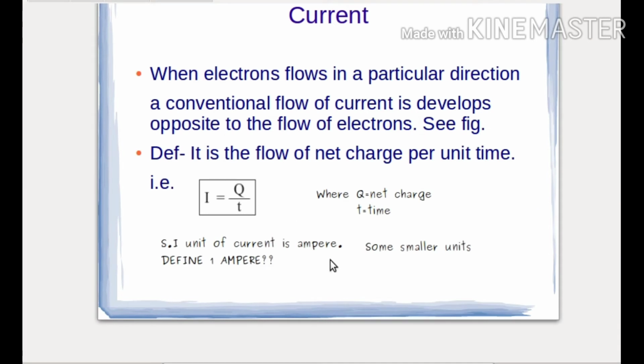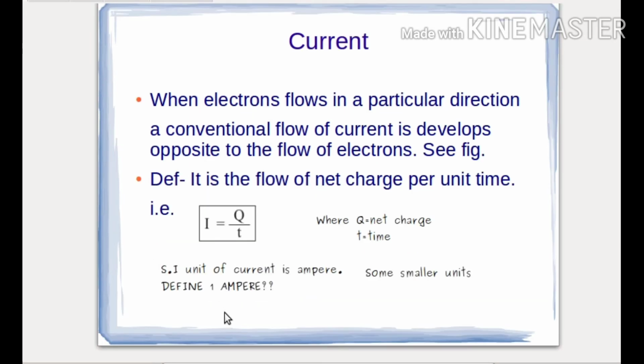So I have a question for you. Define 1 ampere. Pause the video and think about it. If you can define it, make a comment in the comment section about what 1 ampere is. Let me explain what 1 ampere is. When 1 coulomb charge flows for a second, this is said to be 1 ampere. Understand? Okay, move to next.